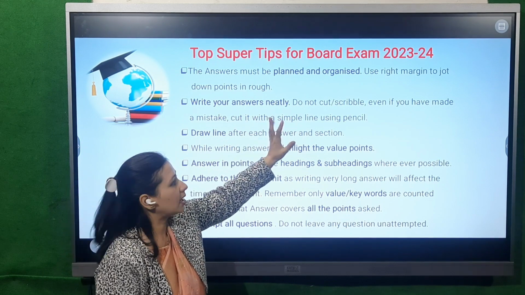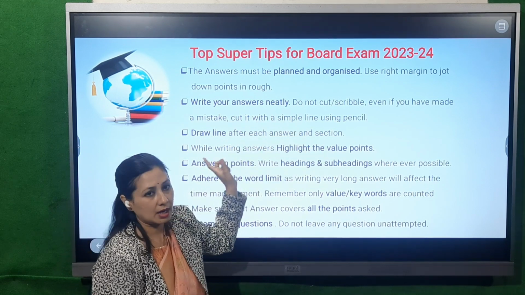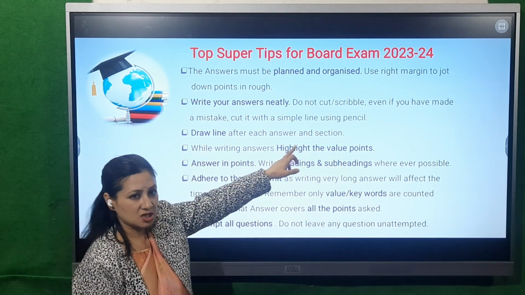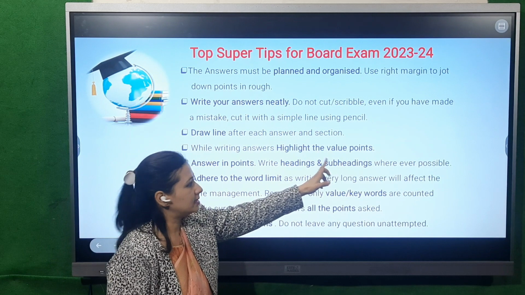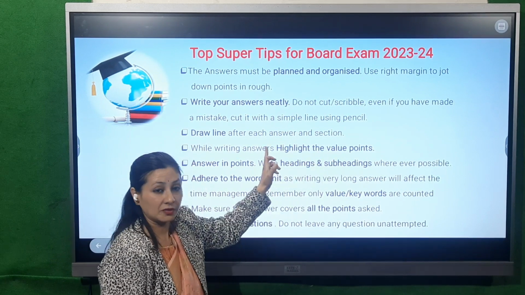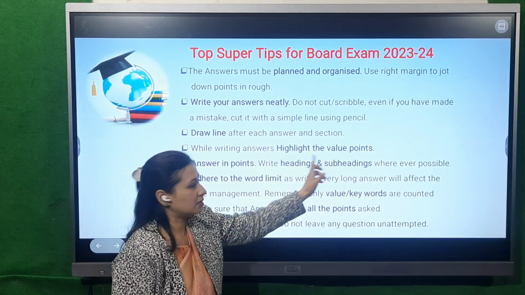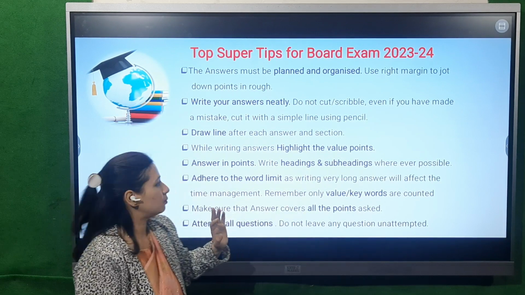Do not scribble or cut. If you have done something wrong, you can simply draw a line over it. Draw a line after each answer and each section. While writing answers, highlight the value points. This is to be done in your reading revision time. 15 minutes revision time should be for highlighting the value points.